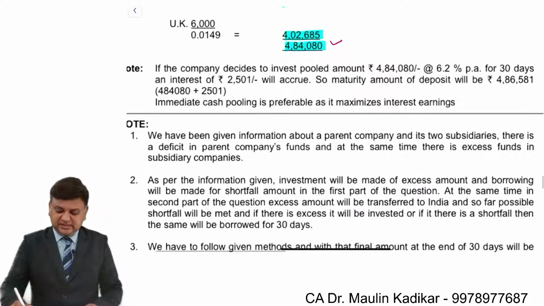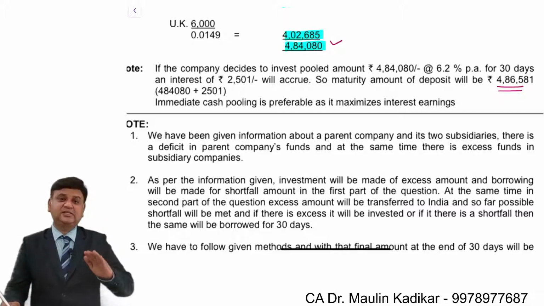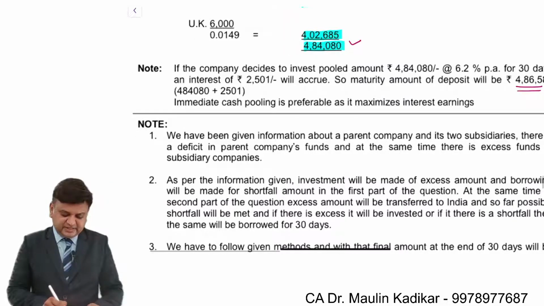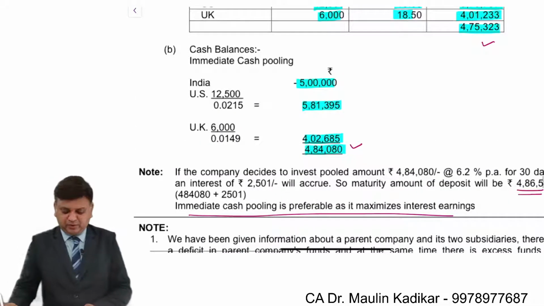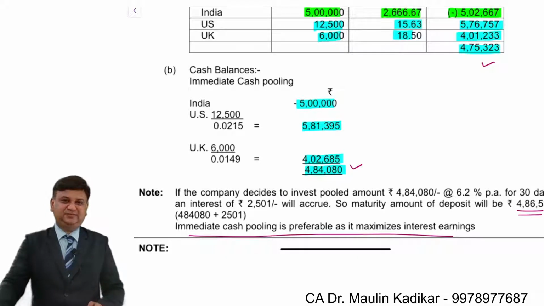So you get this amount, 4,86,581 at the end of 30 days, and it is greater than the answer of option number 1. So we will advise that cash should be pooled immediately in India. This is the way we are required to give the answer.